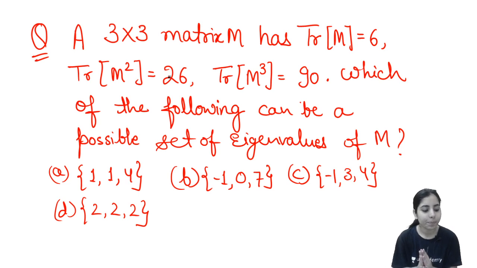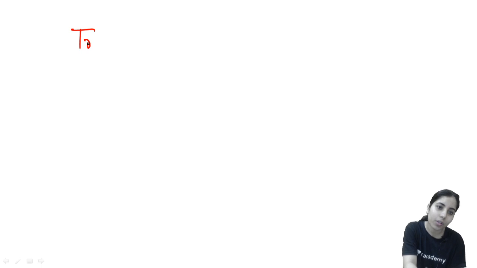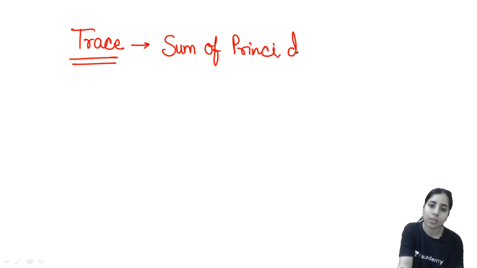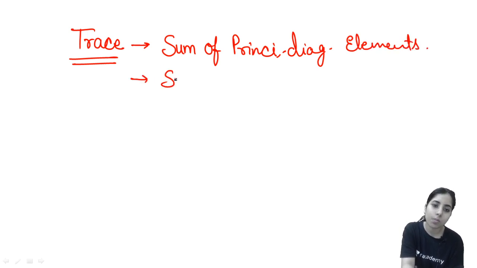Very good, Pooja. Okay, let's just start the discussion now, guys. See, this is a question in which a 3 by 3 matrix M is given, and the trace has been given to us. Now the point is what we mean by trace. Firstly, it should be clear to us to make the question and its answer clear. Trace means the sum of principal diagonal elements. Done? So that is known as trace, or even the sum of eigenvalues gives you the trace.